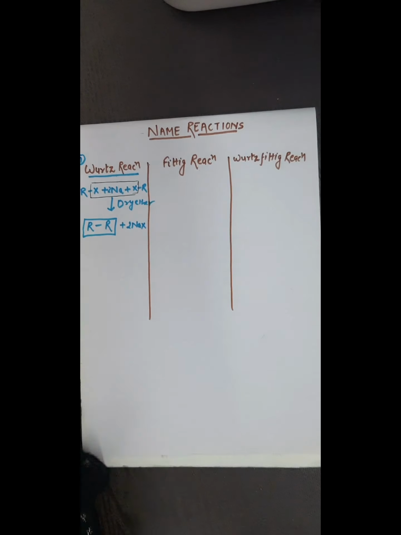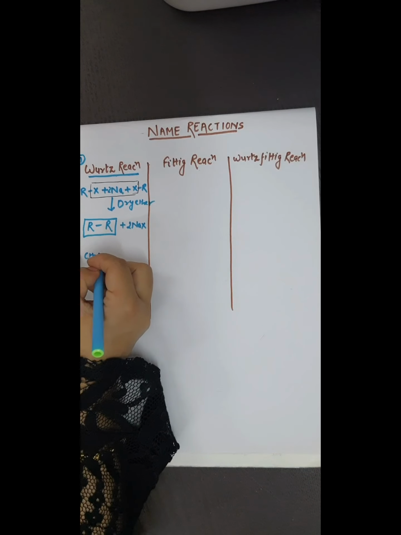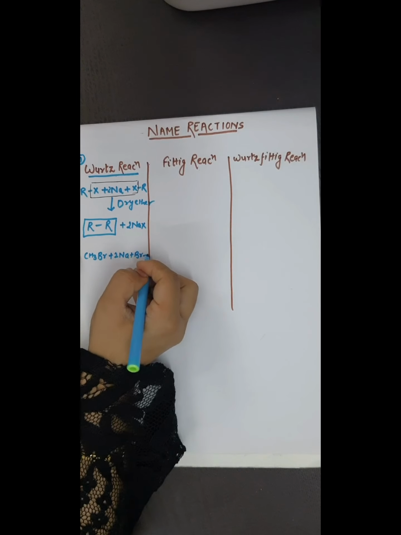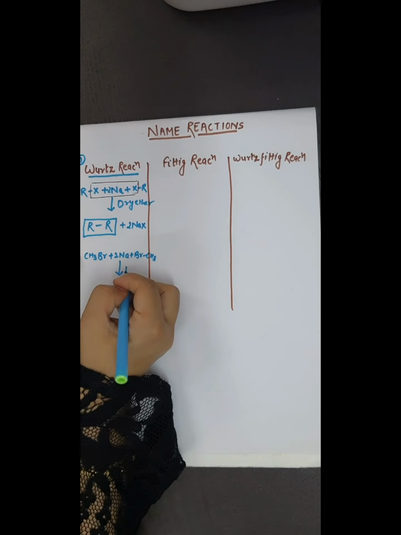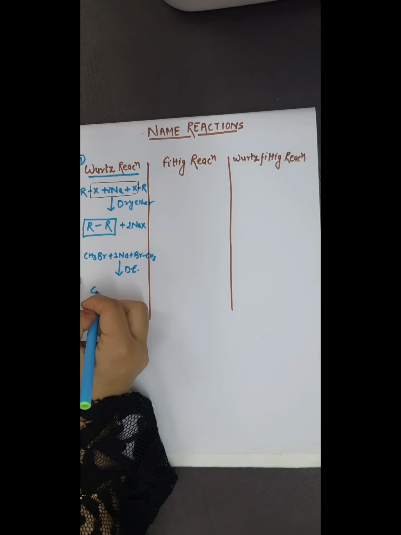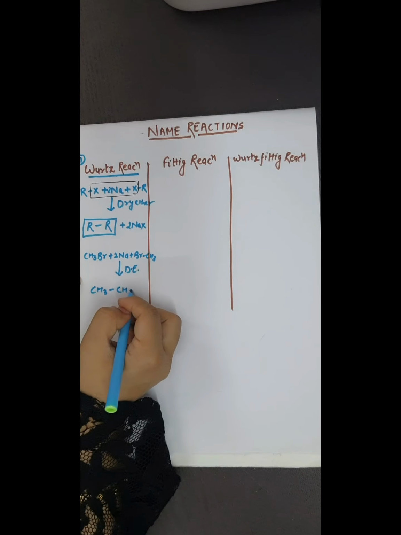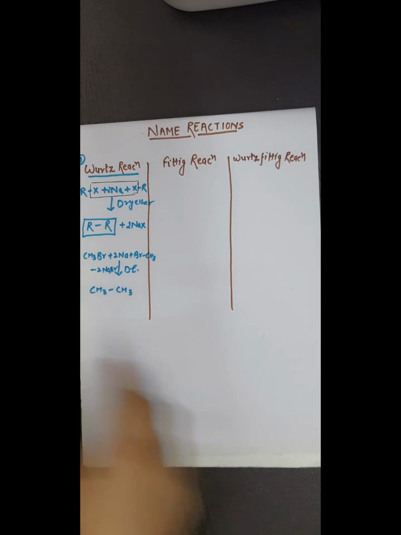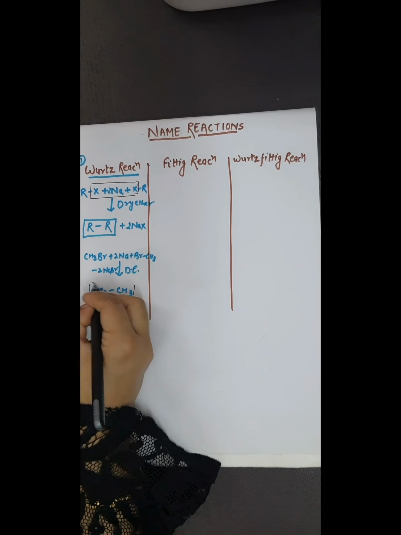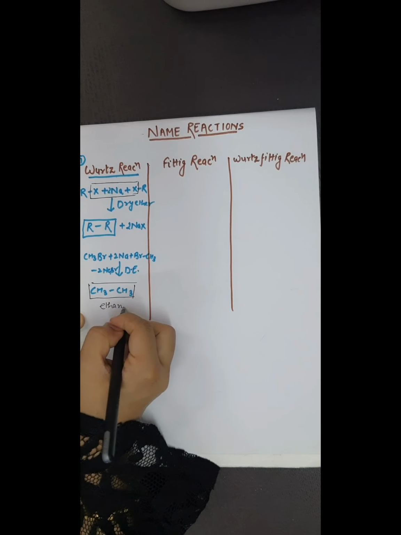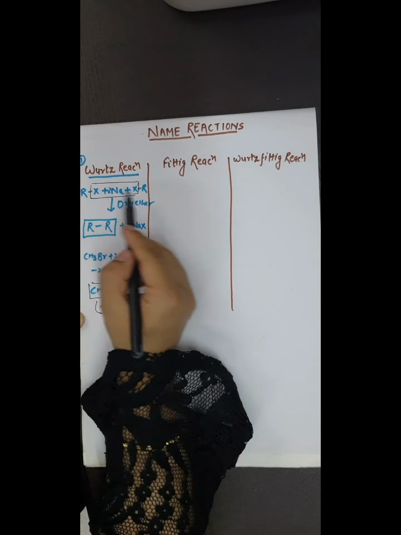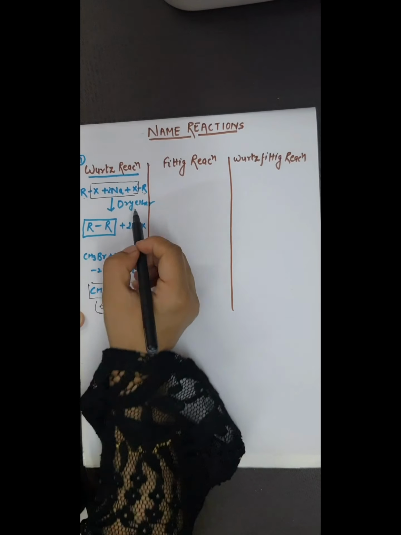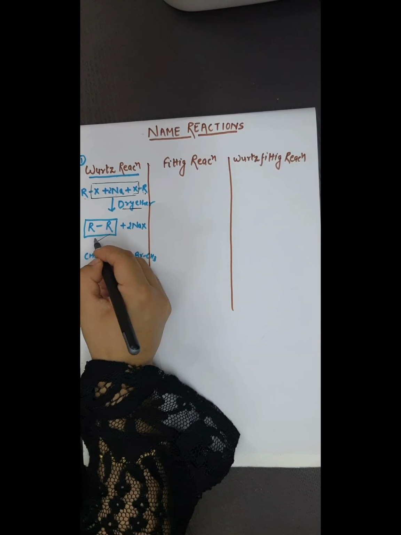Consider an example of methyl bromide. CH3Br reacts with sodium metal in presence of dry ether, then ethane will be formed as a major product. So the Wurtz reaction is used to form alkanes from alkyl halides. Two molecules of the alkyl halide react with sodium metal in presence of dry ether, then we get alkane as the major product.